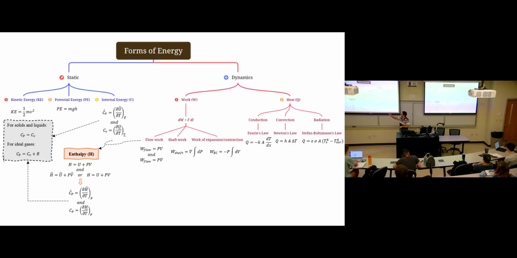Work, we have three types: flow, shaft, expansion and contraction. Flow work plus internal energy together gives the enthalpy. Enthalpy is based on the Cp value, internal energy on the Cv value. If you have liquid and solid, Cp and Cv are the same. If you have ideal gases, Cp is Cv plus R. Clear? So all the equations we have discussed so far in chapters 1 and 2 are represented in this one. You can take a picture of this one. This is not in the slides you have.